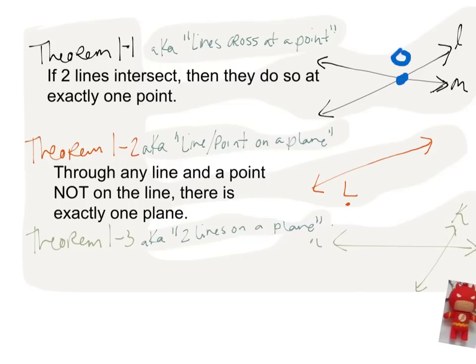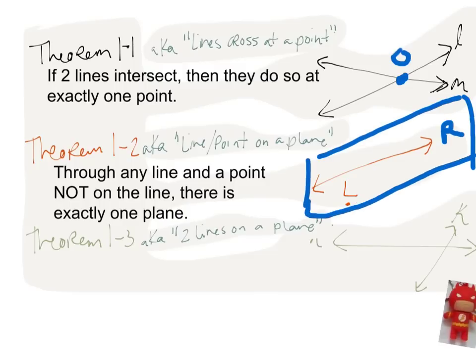Okay, let's take a look at this. Here we have a line, and this line doesn't have a name, so we'll call it line R. Here's line R and point L, and note that point L is not on line R. It says there's only 1 plane that can contain these 2 things. So let's go ahead and draw that plane in. There it is. A plane just looks like a parallelogram of sorts.